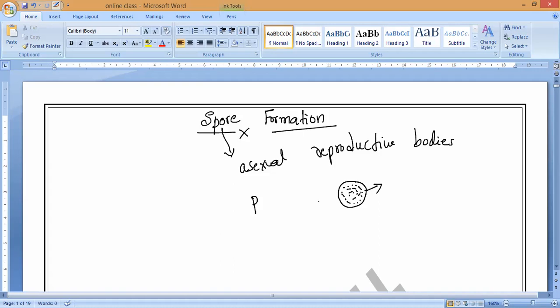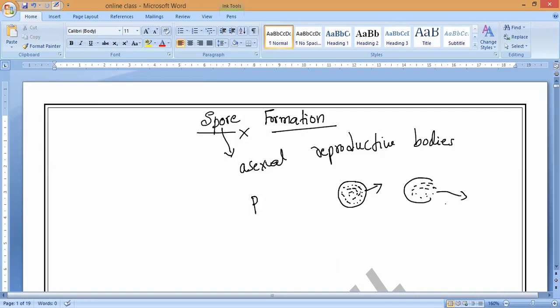These spores will start to grow and produce new plants. The hard protective coat will start breaking, so that the spores can grow and come out. This is what will happen.